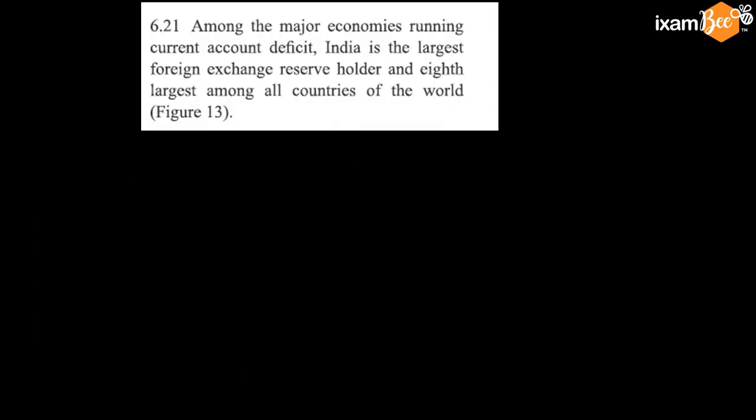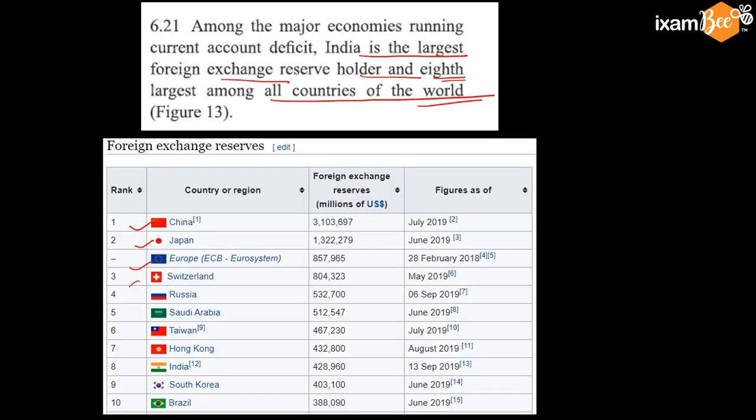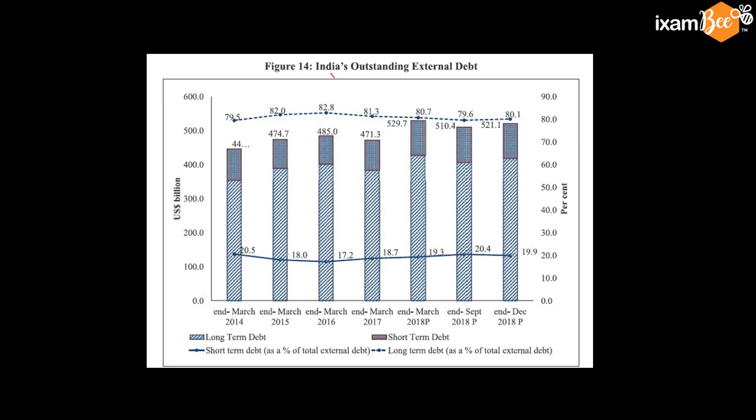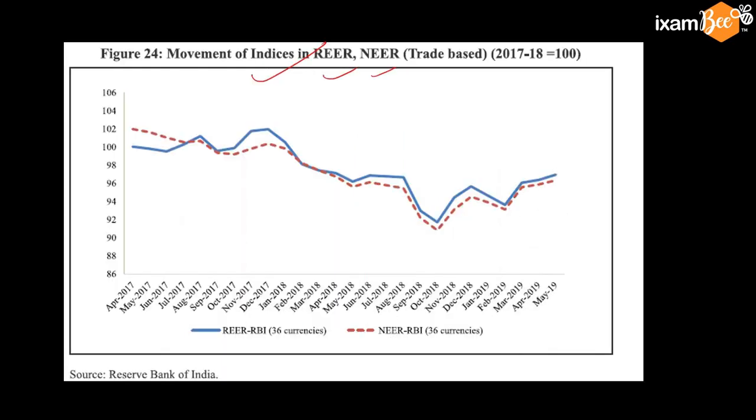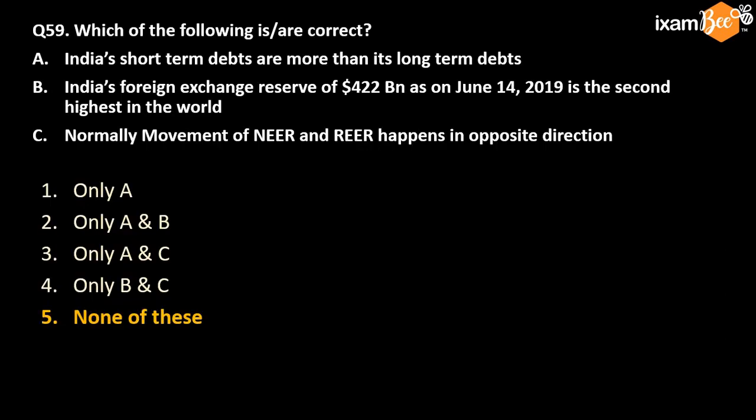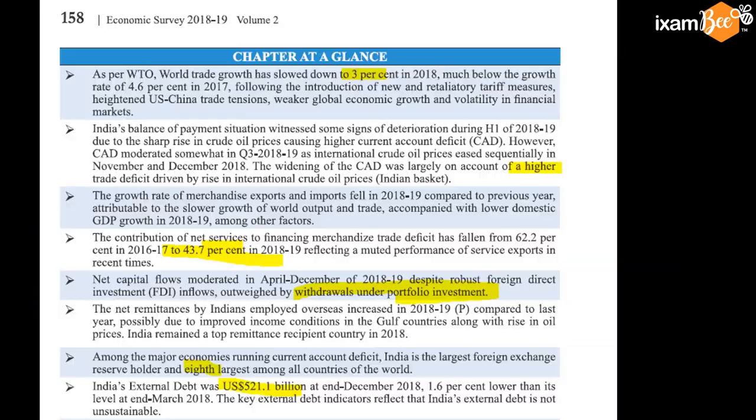Let's see what is the reality. India is the 8th largest among all the countries in the world after China, Japan, EU, Switzerland, Russia, Saudi Arabia, Taiwan and Hong Kong. These countries have much larger foreign exchange reserve. And see the outstanding external debt. The short-term component is small. I have been discussing this along. And movement in RER and NER, there is no logic that it will be in opposite direction because both are reflecting exchange rate. Therefore, correct answer is none of this is correct.